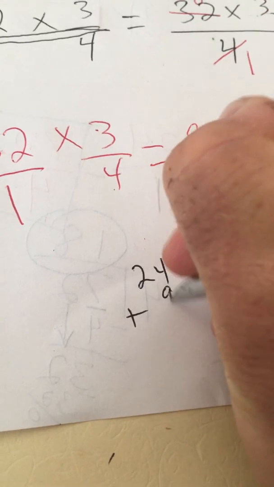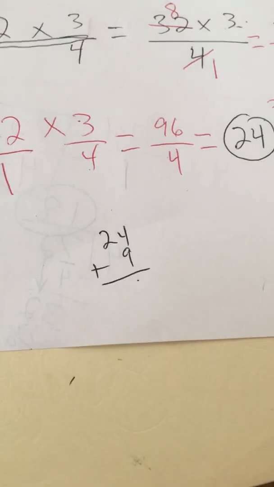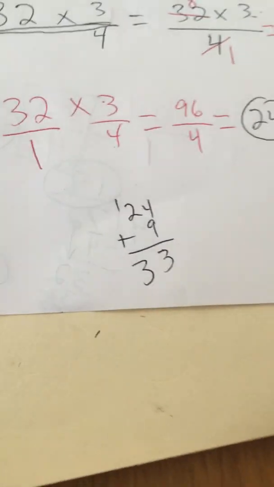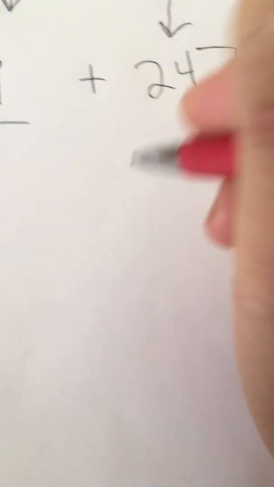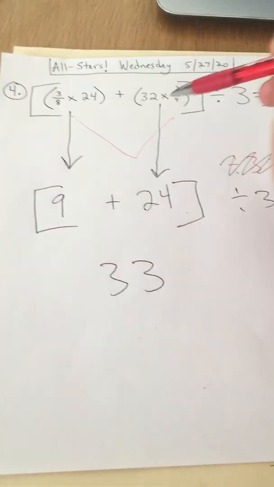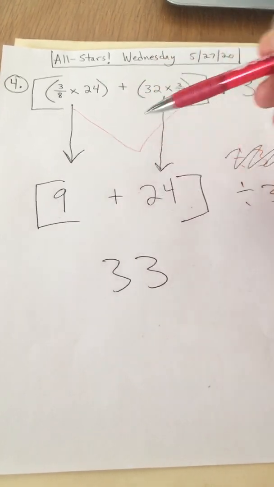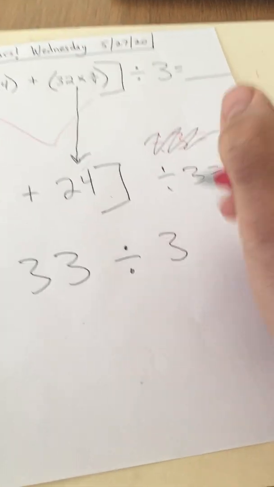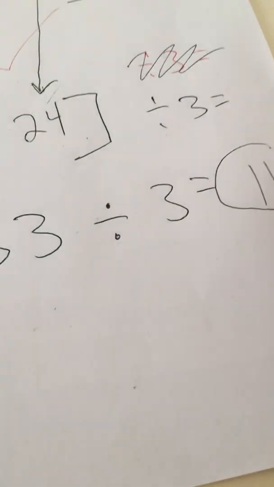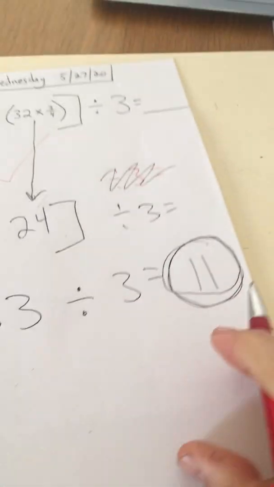So 9 plus 24, don't try to do it in your head, is 33. 24 plus 9. Now we did the brackets. The brackets are done. We end up with just 33. So this whole bracket, the solution, first we did the parentheses, 9 plus 24. Now we have 33. Now we can go ahead and do this divided by 3 part. 33 divided by 3, what number times 3 is 33? The final answer is 11.